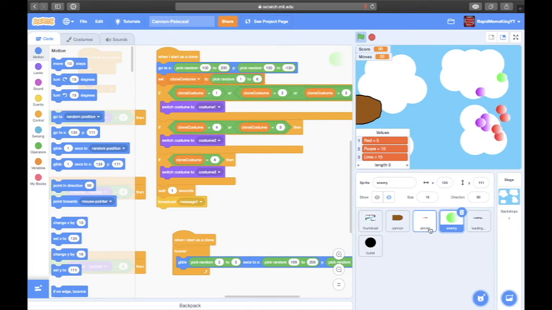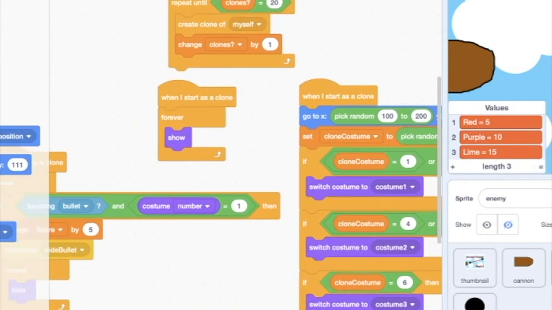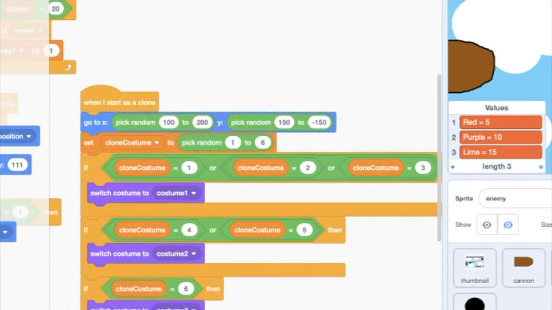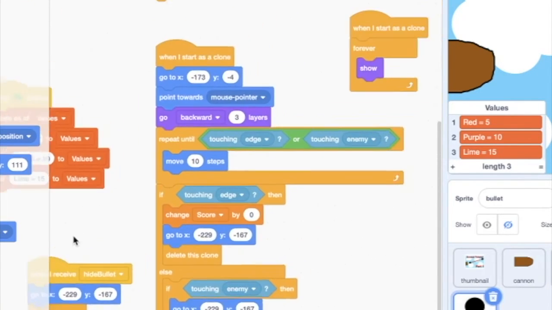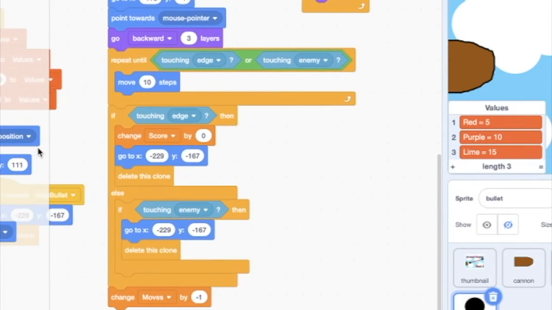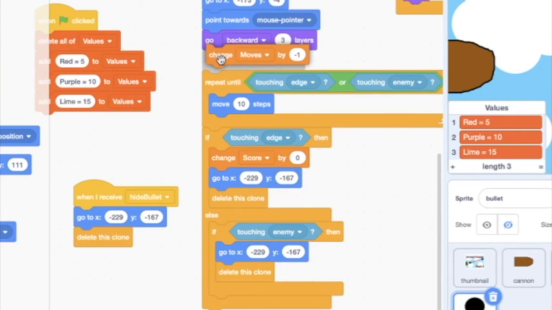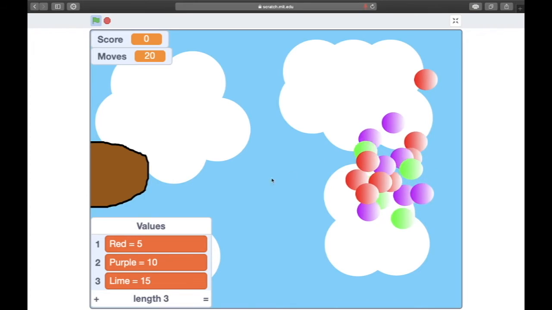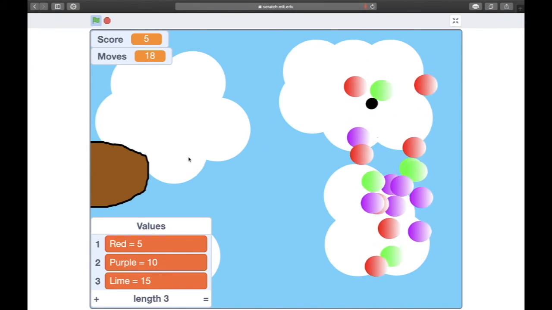So, we got to change the moves. So, I think it's on the bullet, right? Yeah, okay, so we're gonna say change moves by 1, and we're gonna try this again. Let's hope it doesn't. Okay, good.